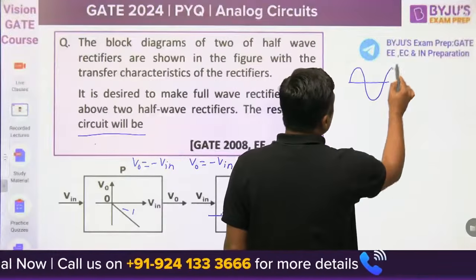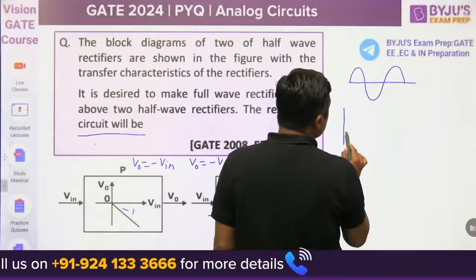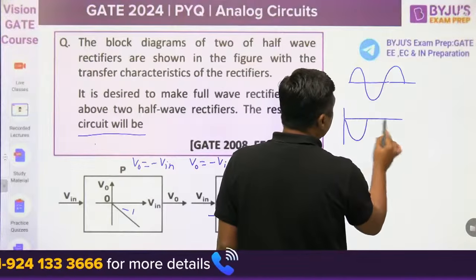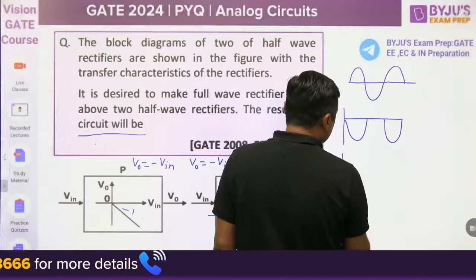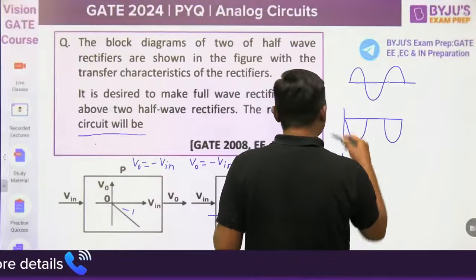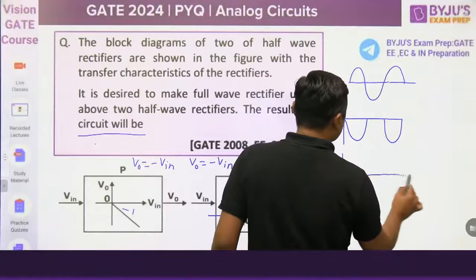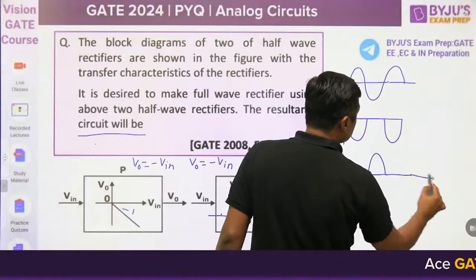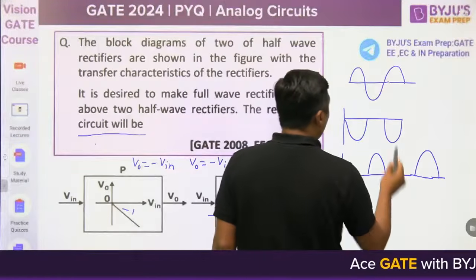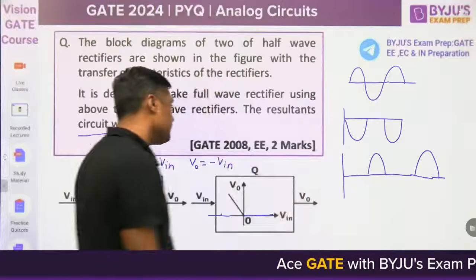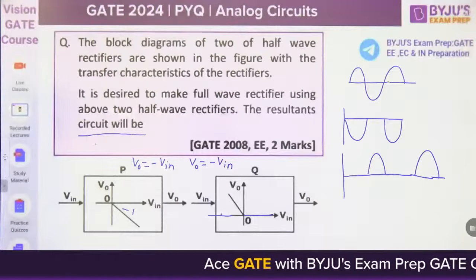If this is the sinusoidal, from the first for positive we are getting the negative. This is the output of P. For negative we are getting the positive, and for positive portion we are getting the 0. So this is the case.